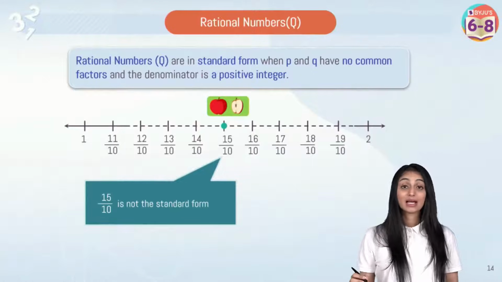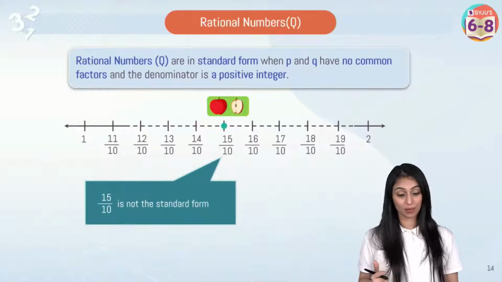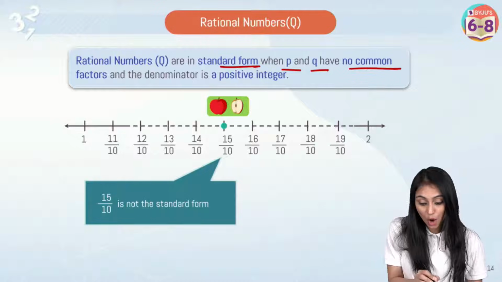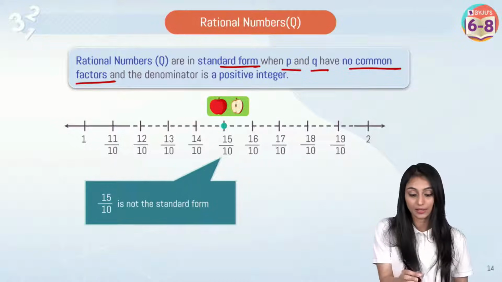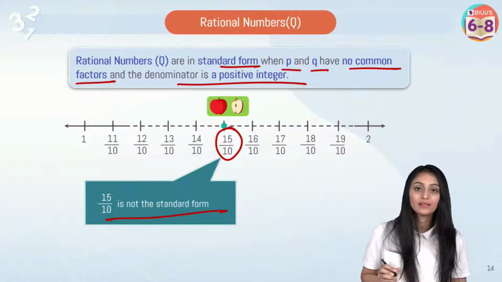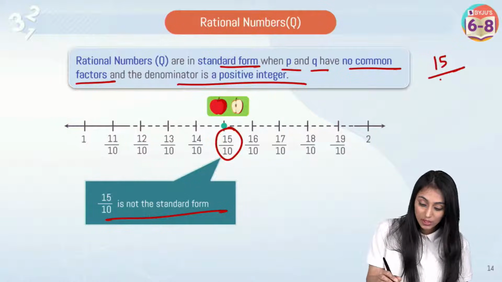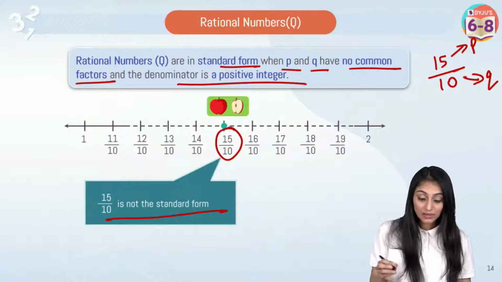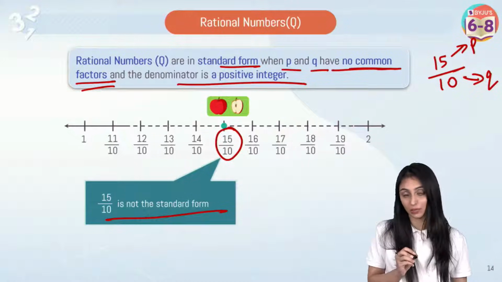Yes, because there is something called standard form in rational numbers. Rational numbers are in standard form where P and Q have no common factors, and the denominator is a positive integer. 15 by 10 is not in standard form, because P and Q should have no common factor.